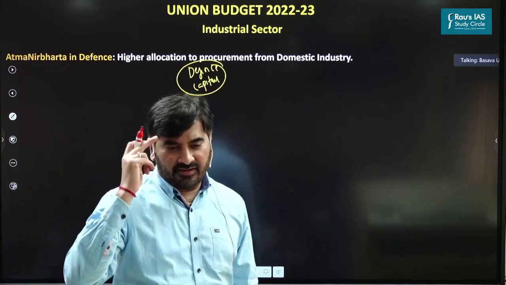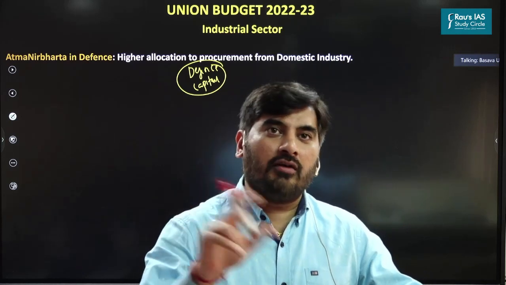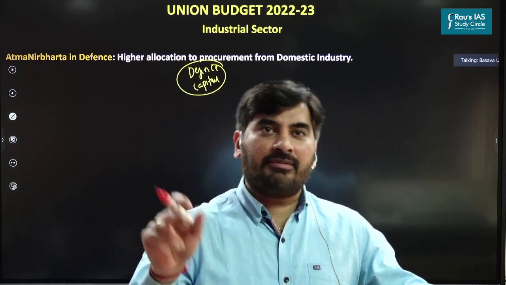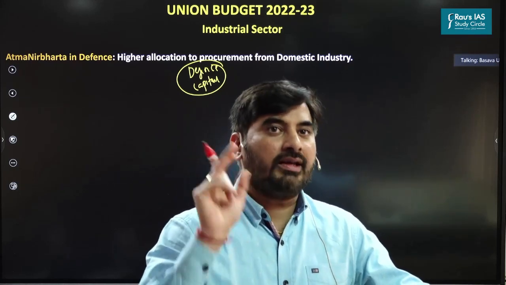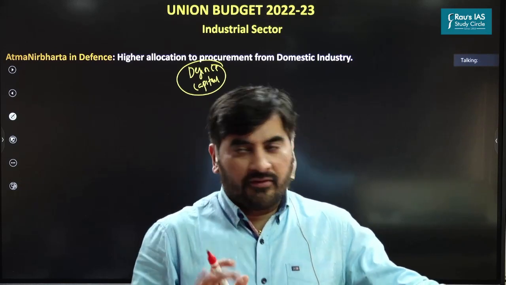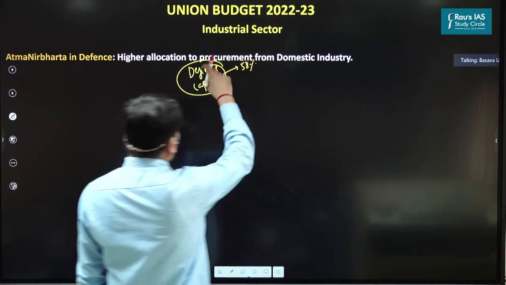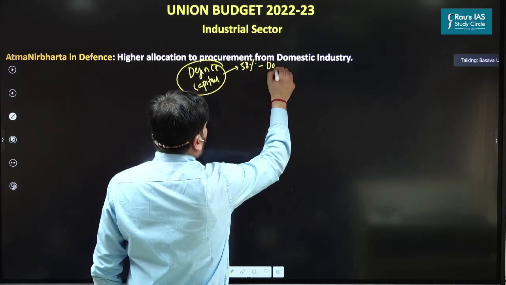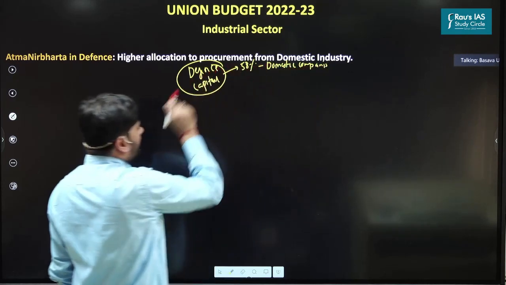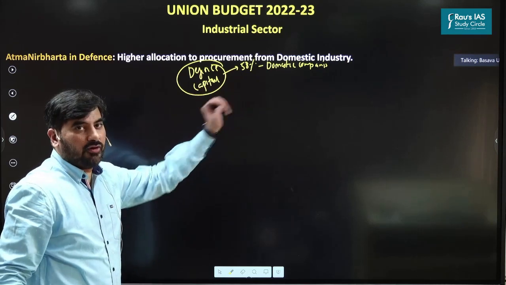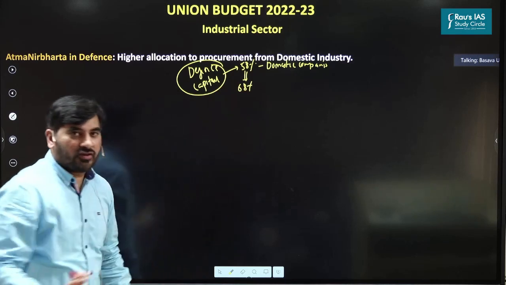Most of you have this perception that defense expenditure is always part of revenue expenditure. It's not always part of revenue expenditure. Some part of our capital expenditure is also defense expenditure, especially the expenditure which we incur for procuring defense goods. So last year, we had set aside 58% of our defense capital budget to procure defense goods from domestic companies. This year, we have increased it to 68%. That's the only announcement, nothing much.